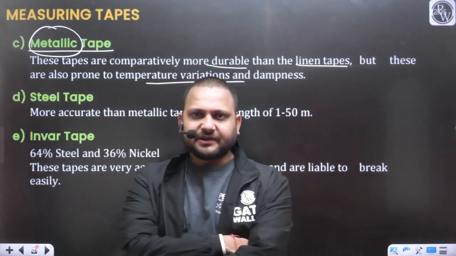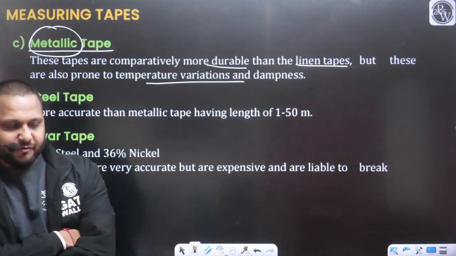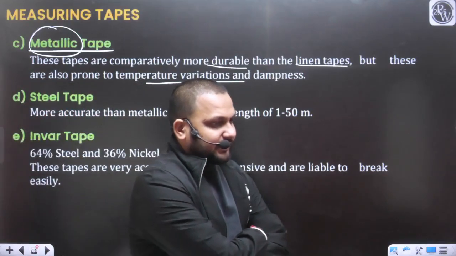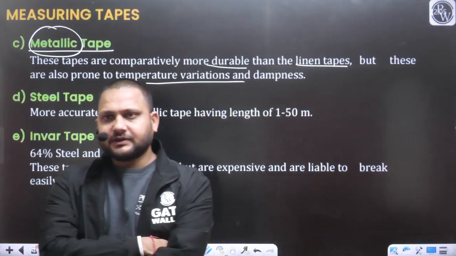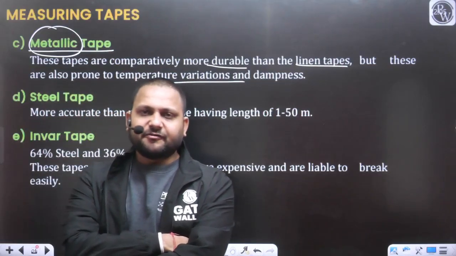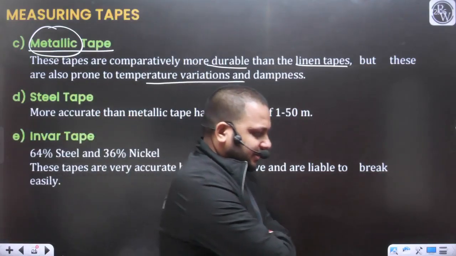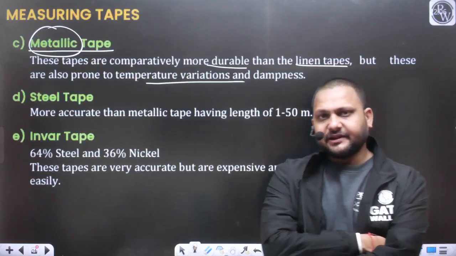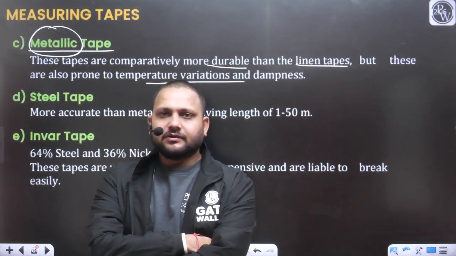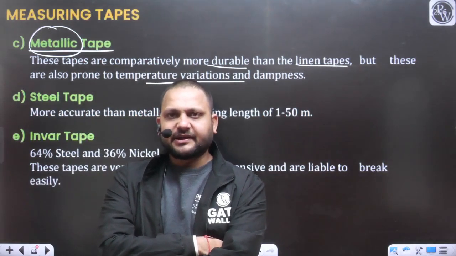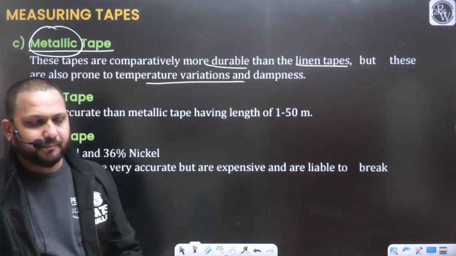If the field temperature is greater than the standard temperature of the material, in that case, when you work with that tape on the field, the length of the tape may get increased. Yes or no? Similarly, if the field temperature is less than the standard temperature or the construction temperature of the material, in that case, the length will decrease. Shrinkage will be there. So yes, these effects we will see in the case of metallic tape.